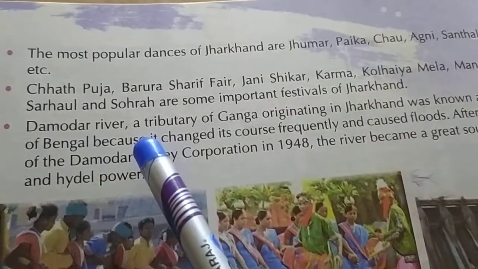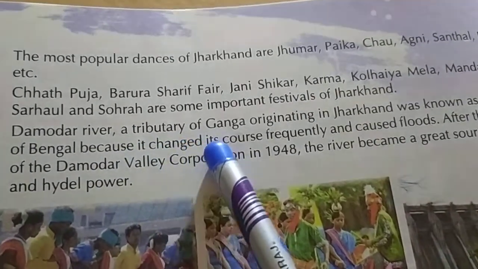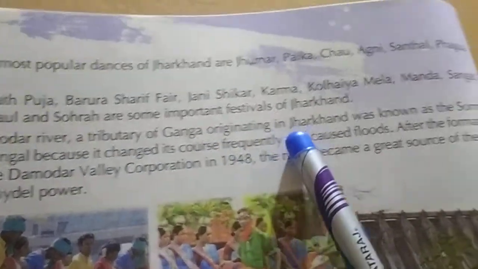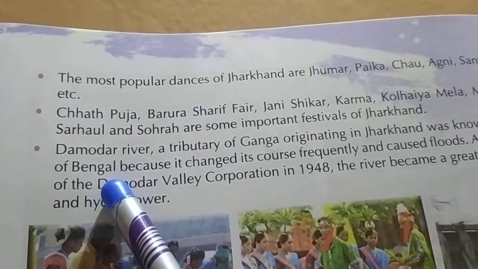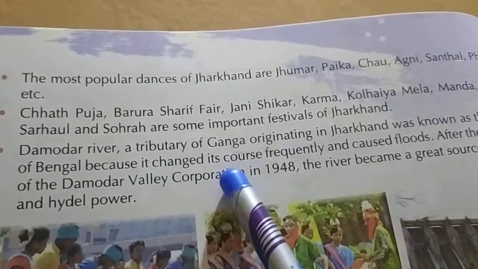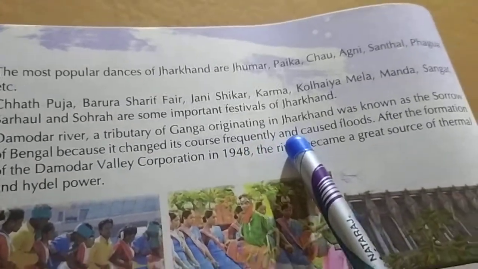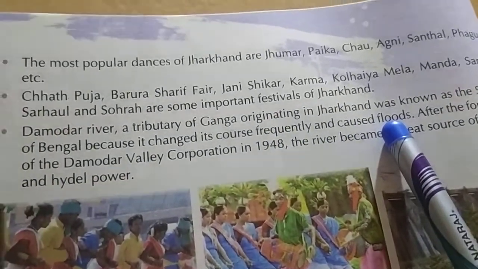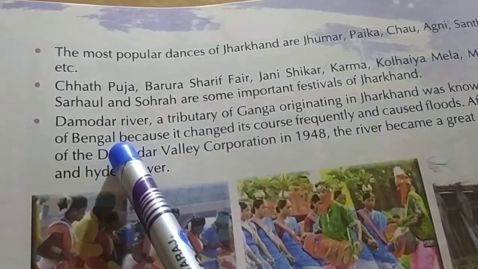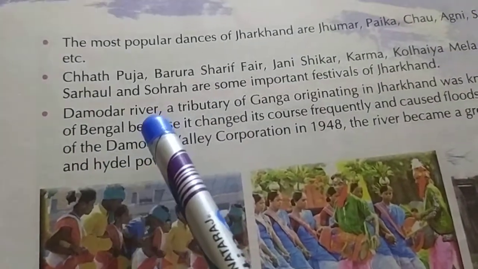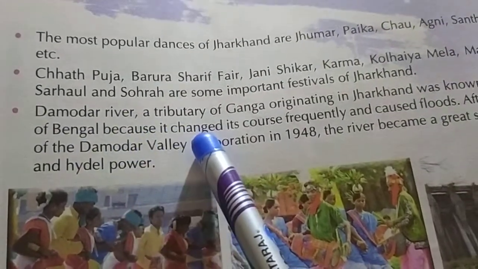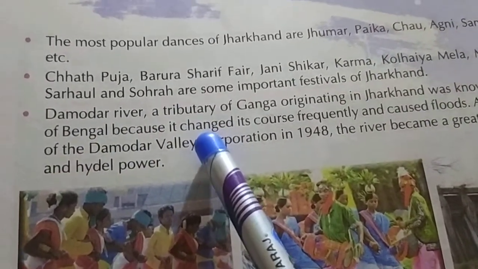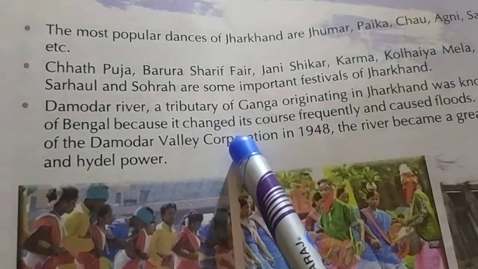Damodar River, a tributary of Ganga originating in Jharkhand, was known as the Sorrow of Bengal because it changed its course frequently and caused floods. Damodar River is called the Sorrow of Bengal because it caused floods in every rainy season especially.